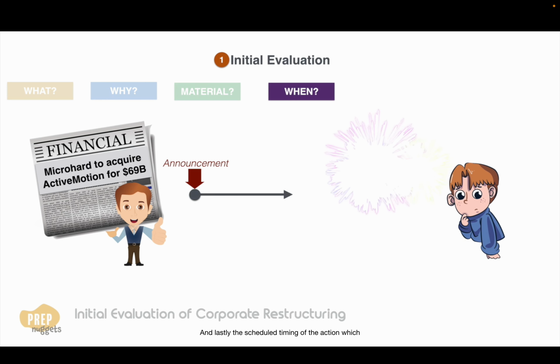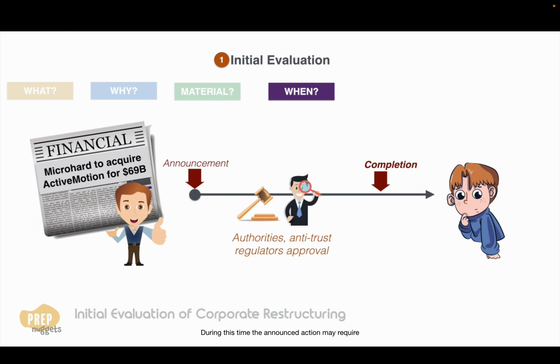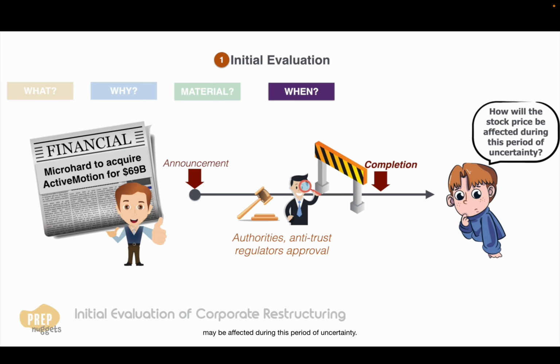And lastly, the scheduled timing of the action, which can have a delay of up to a few years. During this time, the announced action may require approval from the authorities and/or antitrust regulators. You, as an analyst, should assess the probability that such actions get blocked by regulators or shareholders, and how the stock price may be affected during this period of uncertainty.